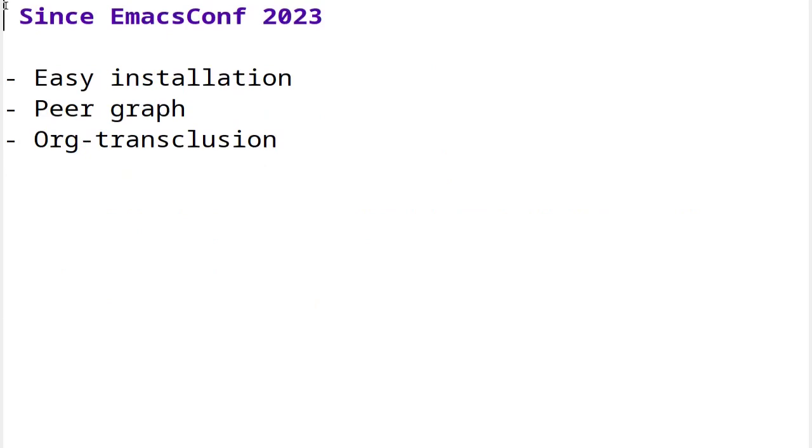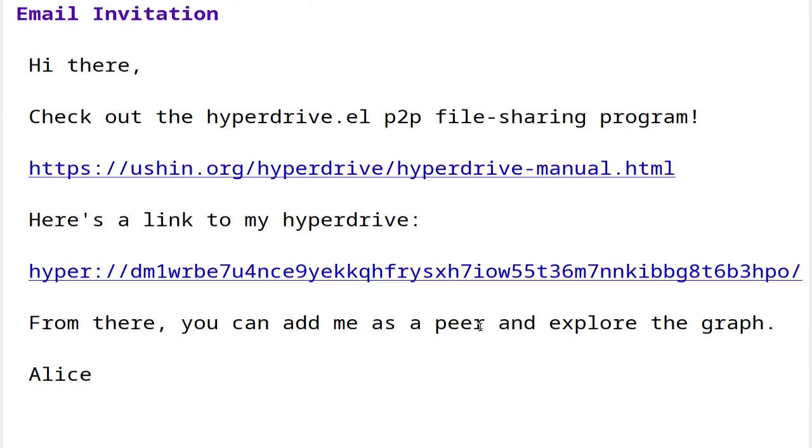Since last year's talk, we've added a few new features. It's now much easier to get started using hyperdrive.el since we added the hyperdrive install command, which downloads the gateway program and installs it on your machine. We added a peer graph feature, which lets you visualize your network of sources of information. We also published a new package, hyperdrive Org-transclusion, which lets you display live updating snippets of hyperdrive files in org documents. Let's get started. Let's say you get an email from your friend Alice inviting you to check out hyperdrive.el.